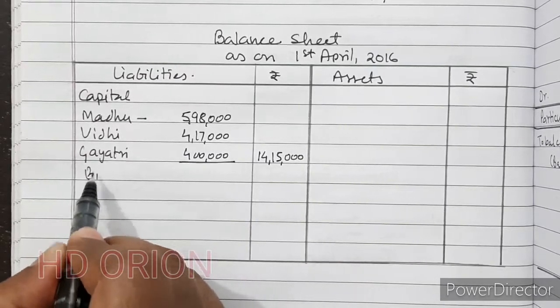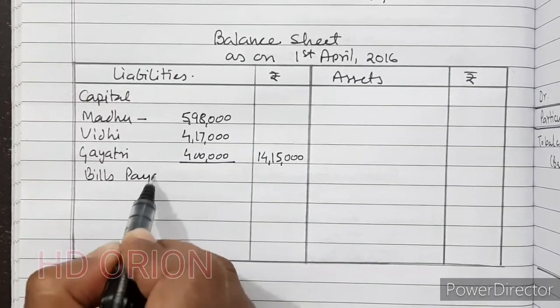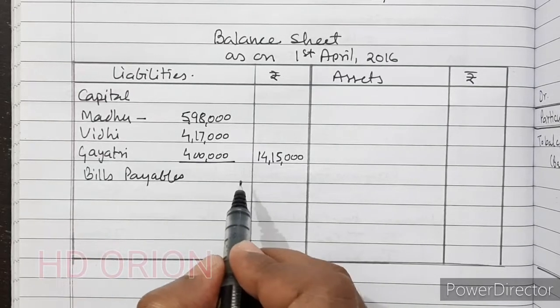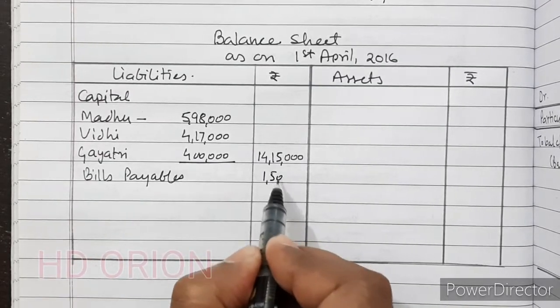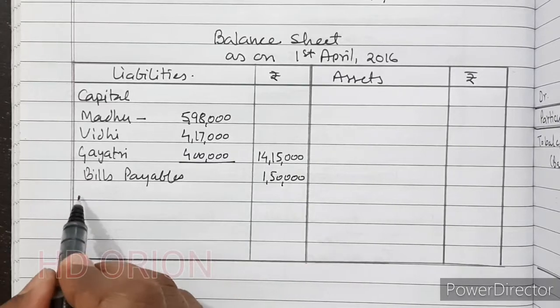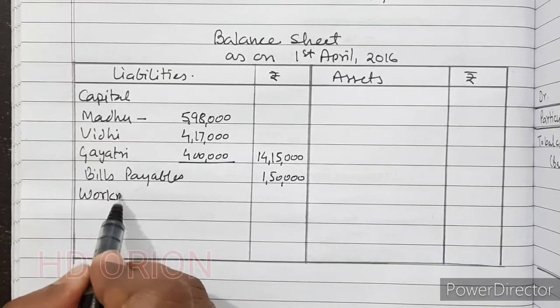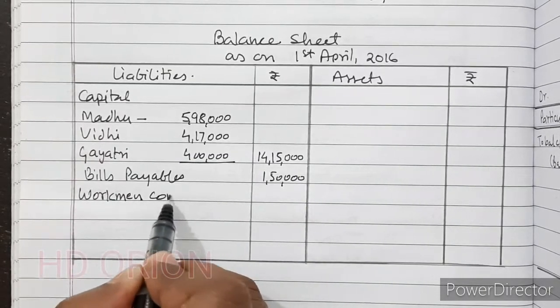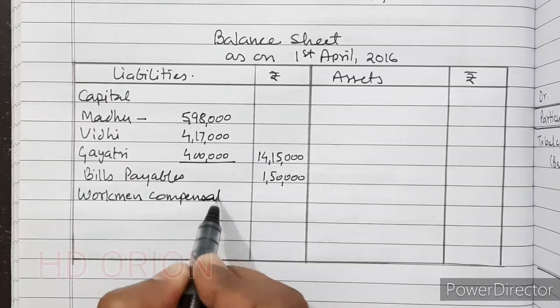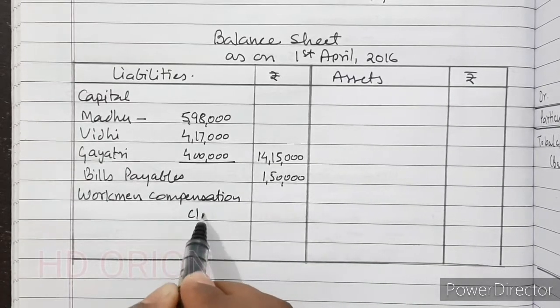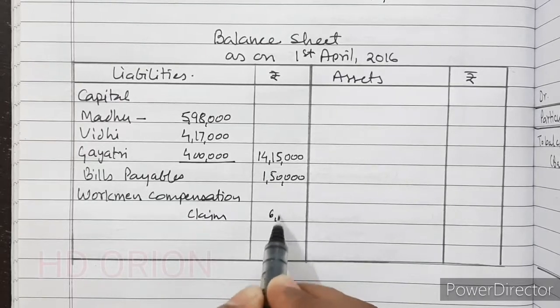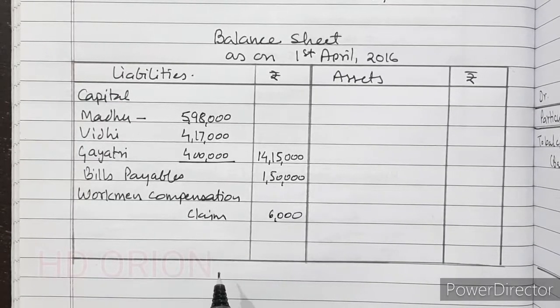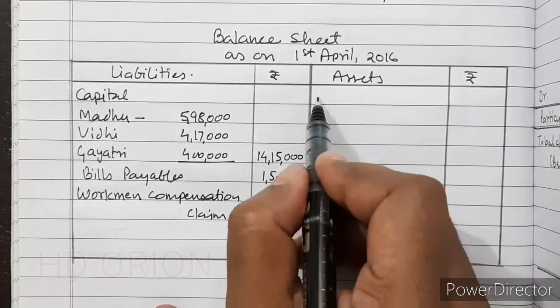Then there is bills payable of rupees 1,50,000 and workman compensation claim of 6,000.